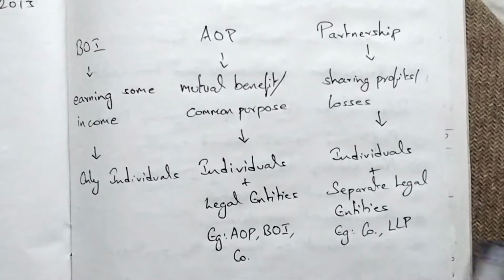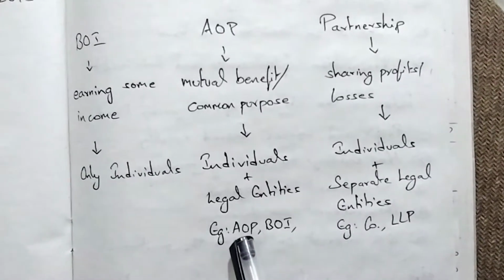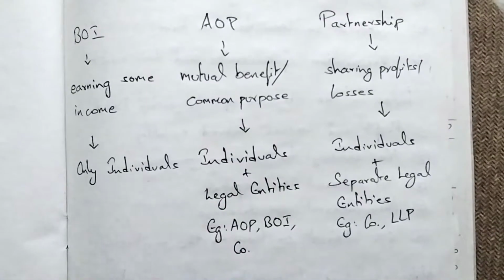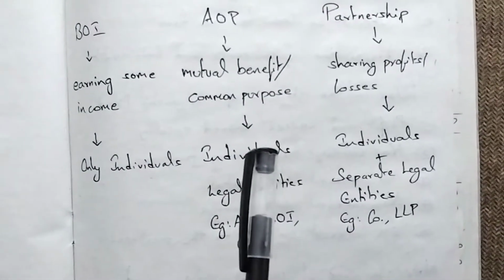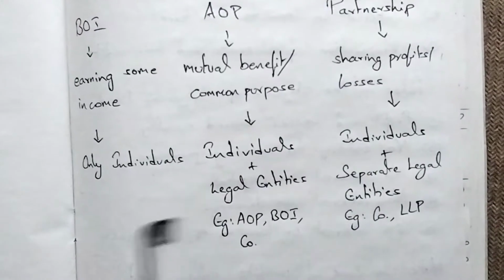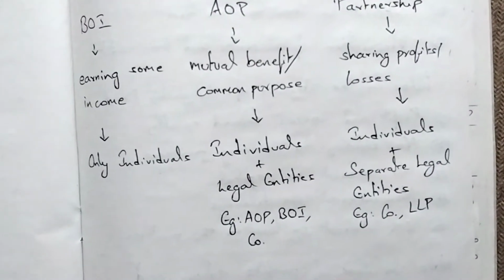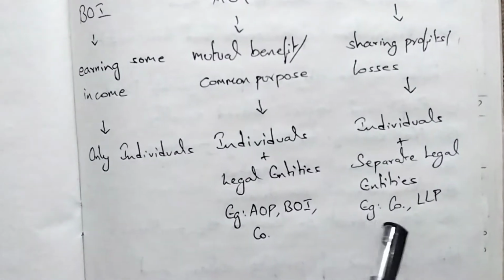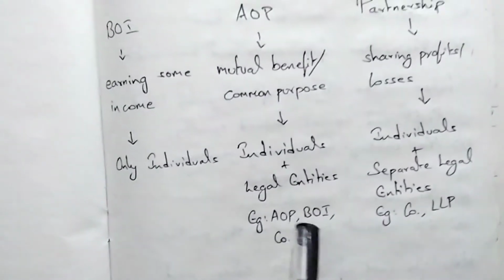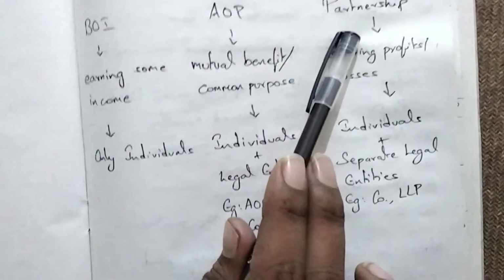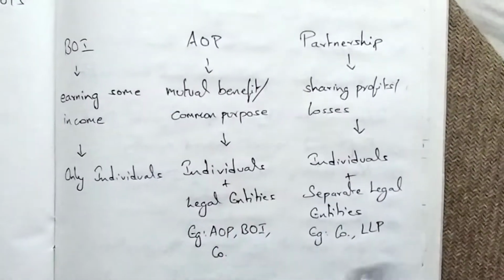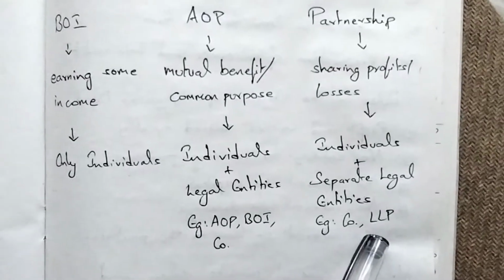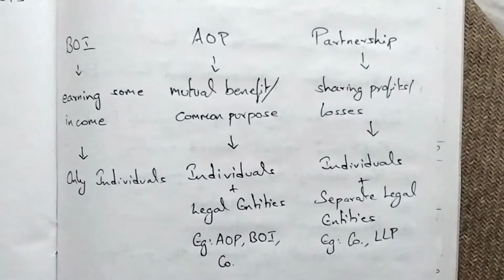Legal entity means an association of persons is a legal entity, and a body of individuals is a legal entity. Separate legal entity means what I have already said: the owner and the entity should not be one and the same, like a company. Legal entities like AOP and BOI can't be partners of the partnership firm, but a company can be a partner of the partnership firm. An LLP can also be a partner of the partnership firm. Understood?